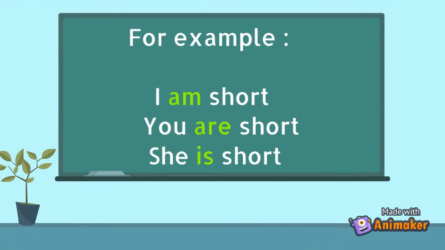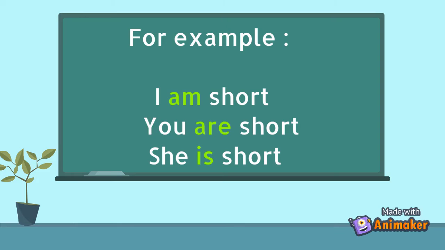I am short. The subject is I, which is the first person. Short is an adjective and am is a helping verb. Now, look at the second example where the subject is second person. You are short.